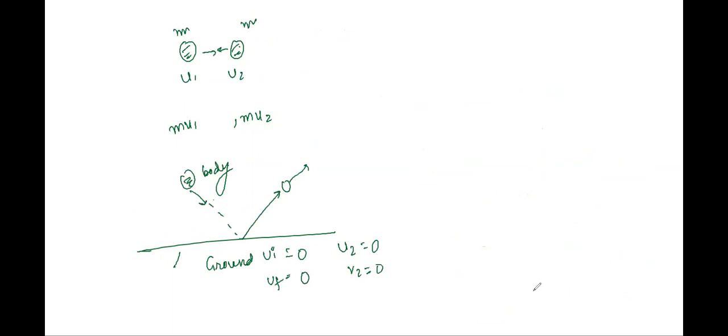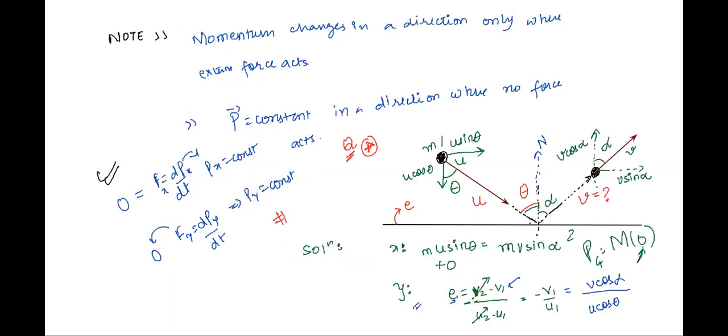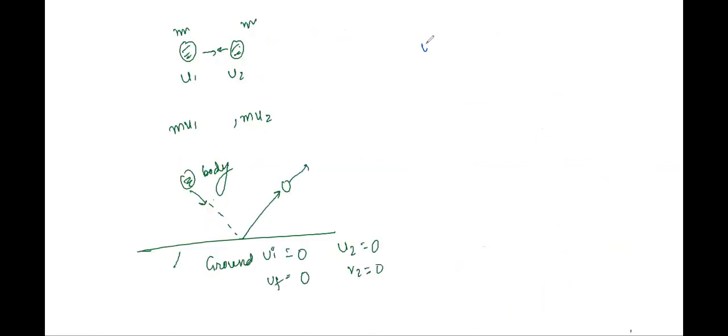So we have from the given expressions, m and m cancels on both sides. So we'll have u sine theta is equal to v sine alpha.